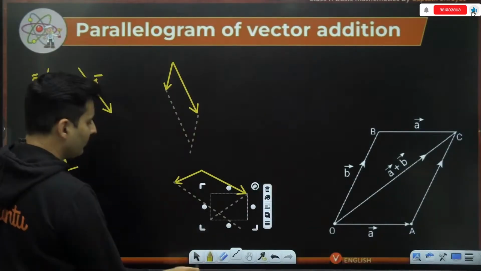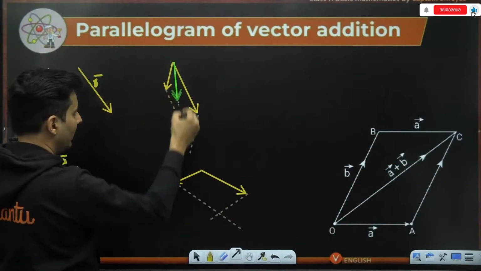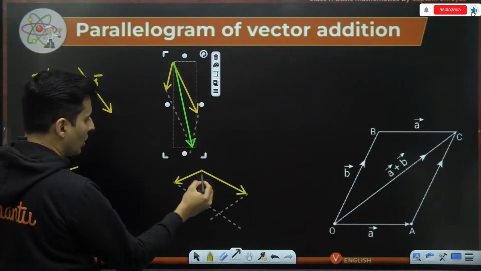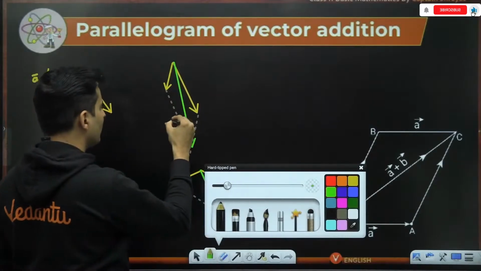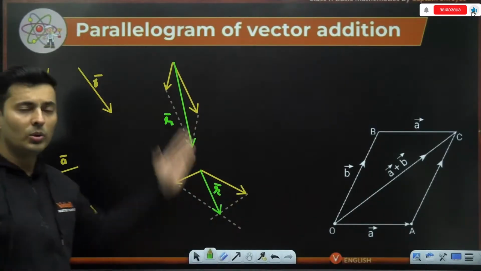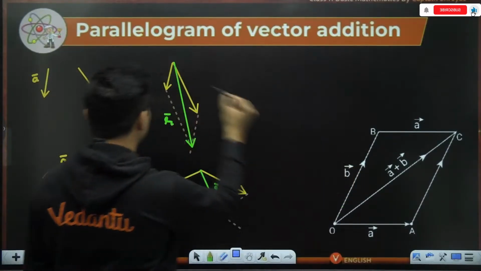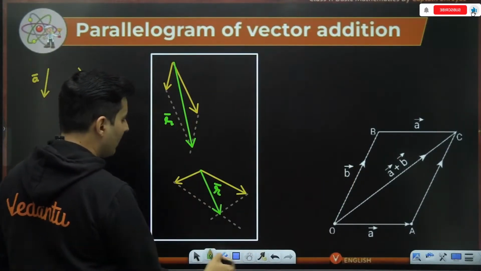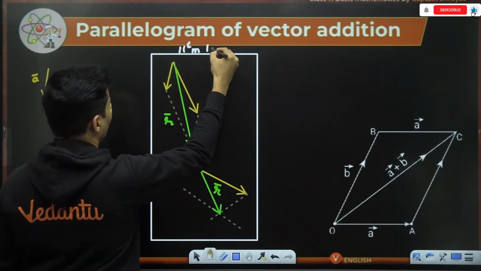Okay. Parallelogram done. Once the parallelogram is done, now from the common tail, draw the diagonal. That's it. That is your resultant. So this is your resultant vector. This is also your resultant vector. Understood how to do it using parallelogram law? So in both of these scenarios, I have used nothing but the parallelogram law of vector addition.